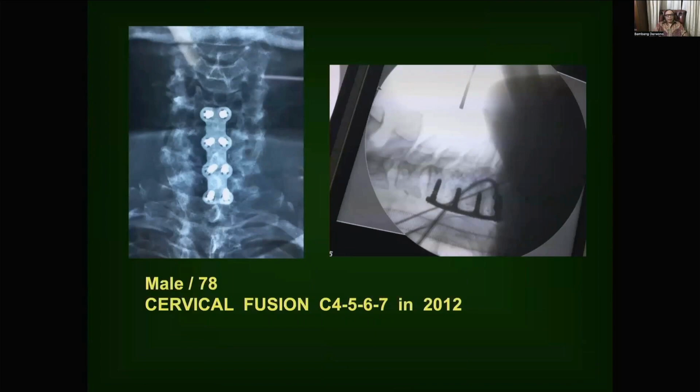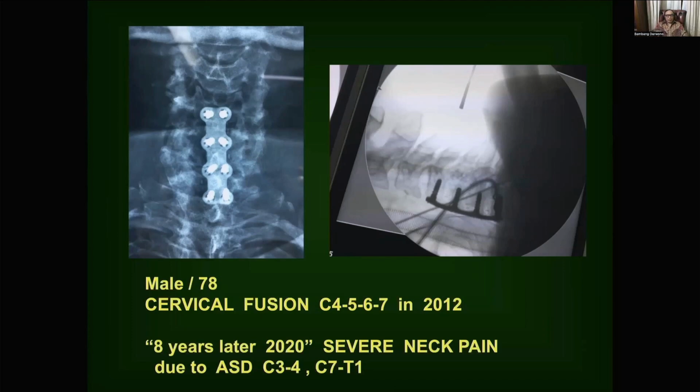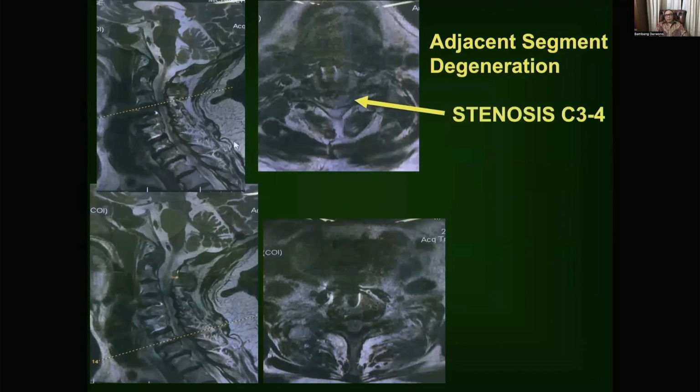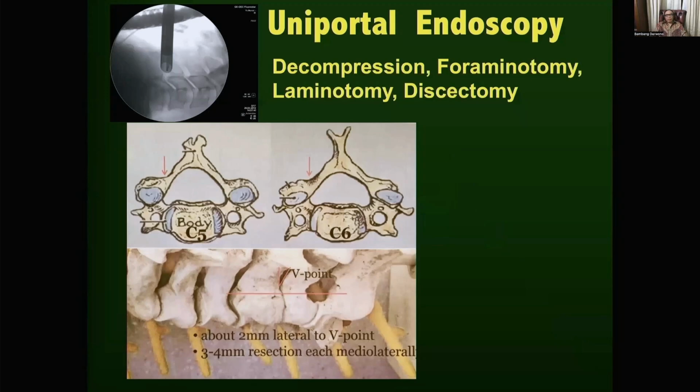Male, 78, cervical fusion at C4, 5, 6, 7 in 2012. Eight years later, in 2020, severe neck pain due to adjacent segment disease at C34 and C71. Then we perform unilateral endoscopic decompression, foraminotomy, laminotomy, and discectomy.